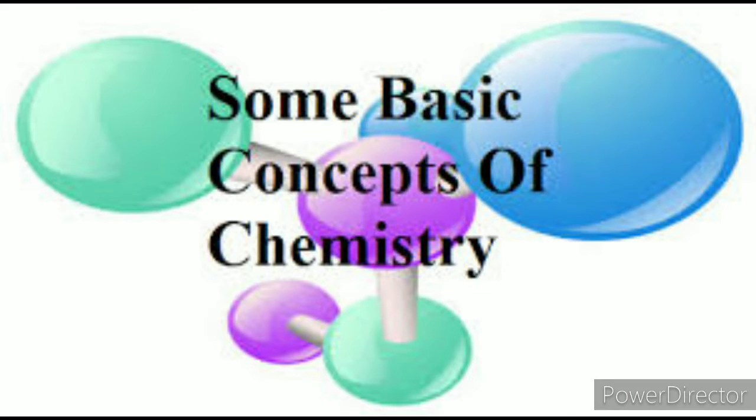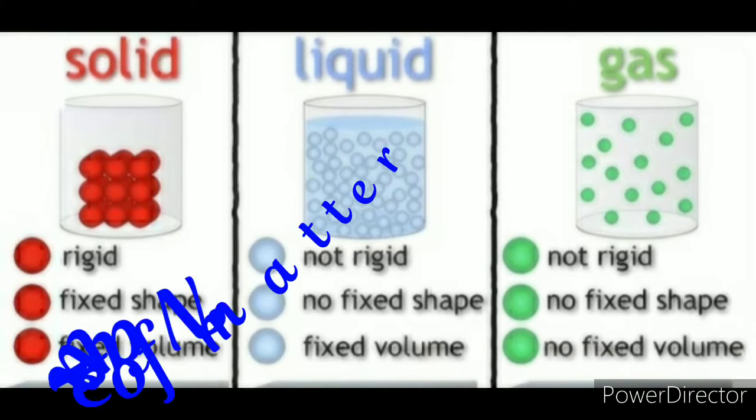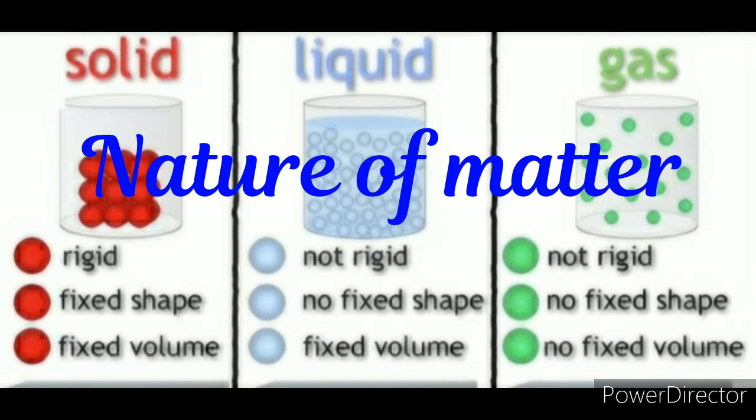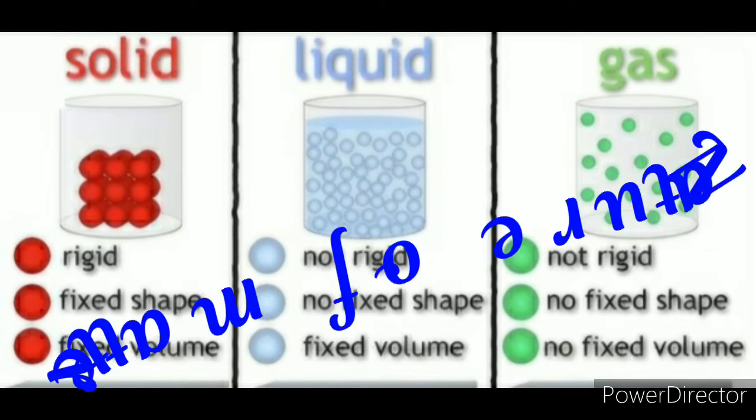In that video we already discussed a few basic terms like atom, matter and element. After that we discussed applications of chemistry. After that we also discussed the first 20 elements from the periodic table. Now in this video we will discuss nature of matter and classification of matter.